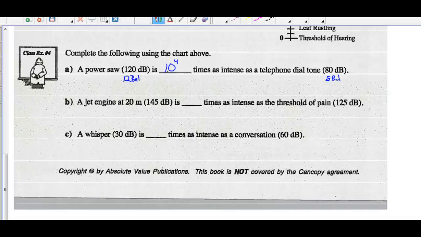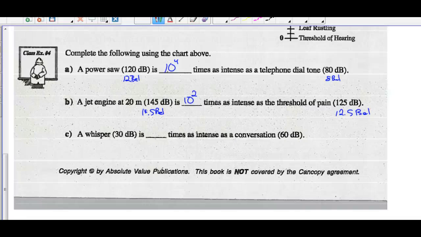Jet engine at 20 meters, 145 decibels, and threshold of pain is 125. So again, this is 14.5 bels, and this is 12.5 bels. So how many times 10 are they apart? 10 to the exponent 2. They're 2 integers apart, so it would be 10 squared times as intense.